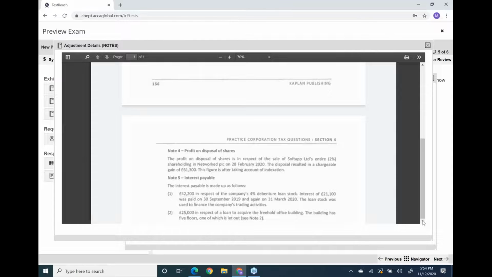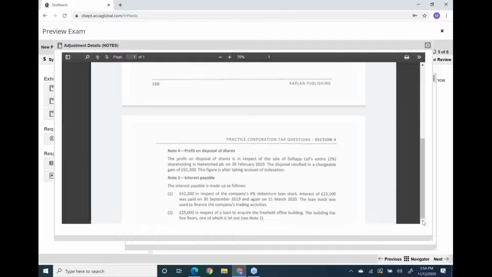But as this is companies, you might have heard about the word indexation allowance. Companies also get indexation allowance, but read the good news. The disposal resulted in a chargeable gain of 61,300, and this figure is after taking account of indexation.